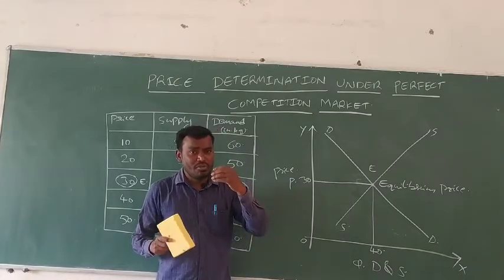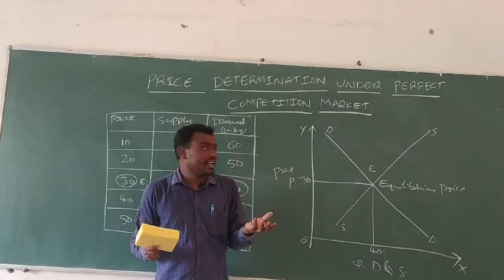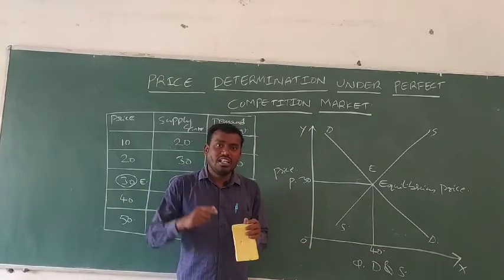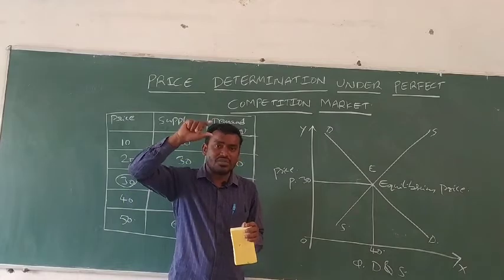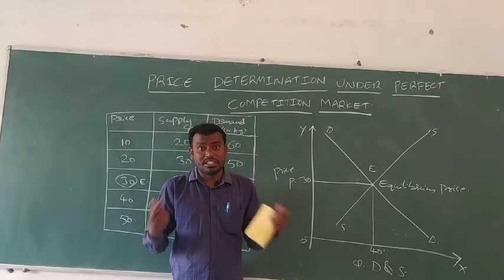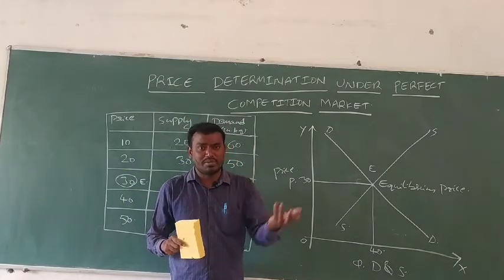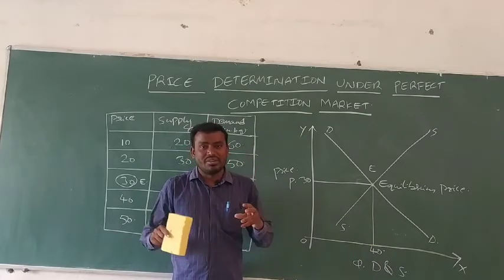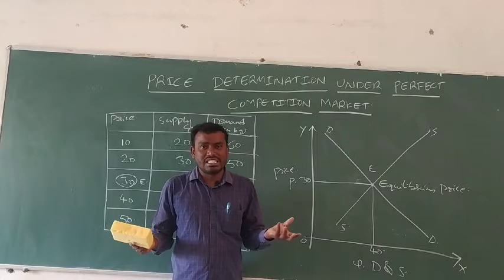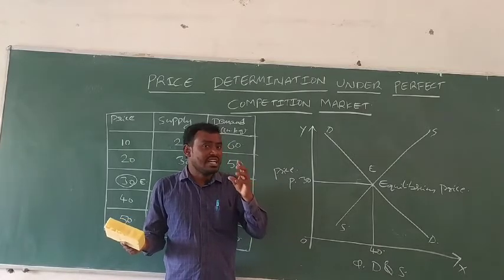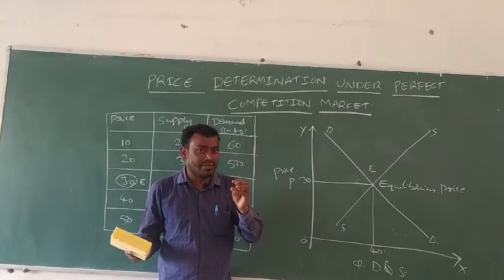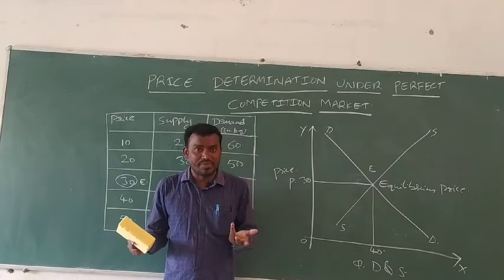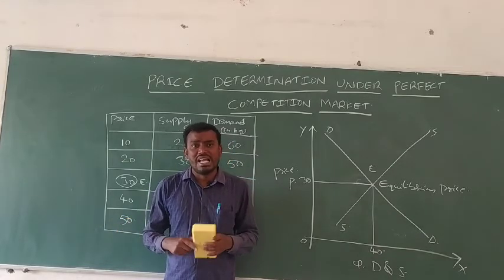In a perfect competition market, nobody determines these prices. Here it is market forces; all the buyers and sellers act only as price takers, not price makers, and they do not determine the price of the commodity. This perfect competition market is an ideal market. In real life it does not exist.